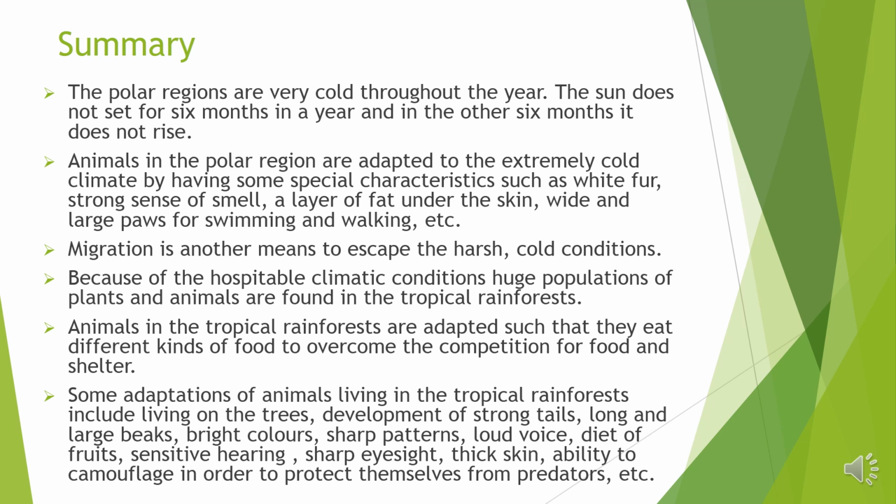Some adaptations of animals living in the tropical rainforest include living on the trees, development of strong tail, long and large beaks, bright color, sharp pattern, loud voice, diet of fruit, sensitive hearing, sharp eyesight, thick skin, and ability to camouflage in order to protect themselves from predators.